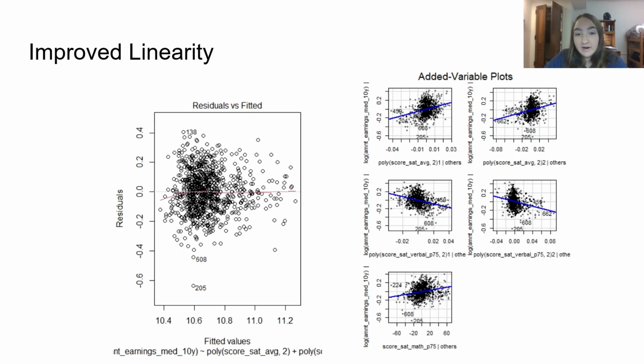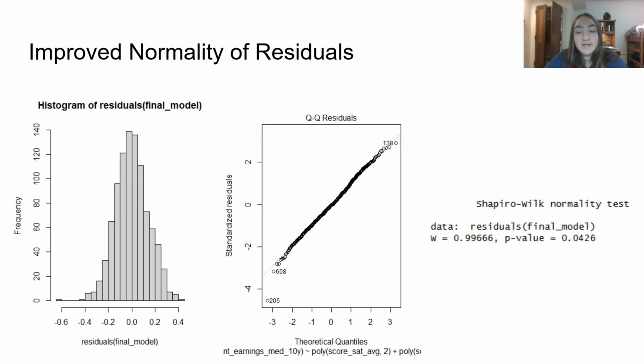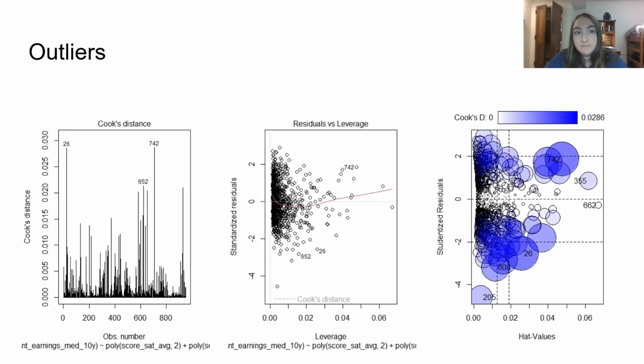So we improved the linearity with this final model. We also improved the homoscedasticity, and we improved the normality of residuals. There are still some outliers here because I was a little bit lenient with the cutoffs, but I was worried about losing too much data.